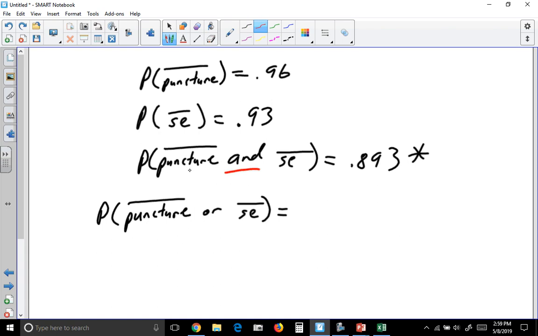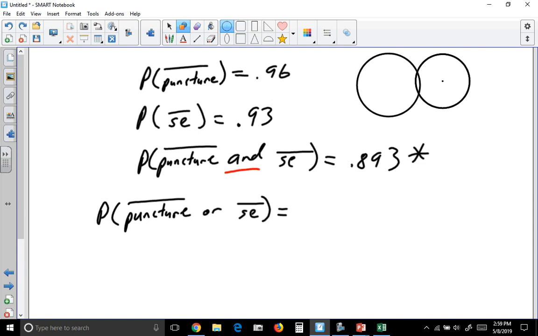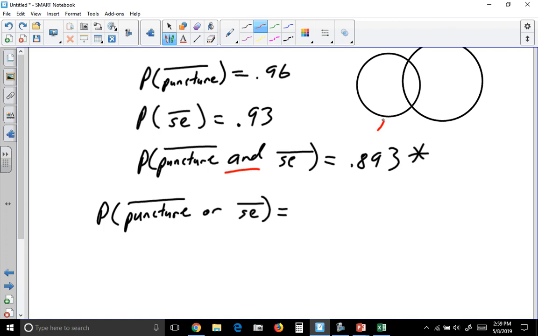There are some cans that fall into both categories. Some cans are not punctured and they're not smashed either. If we think about a Venn diagram, use circles. Some cans are not punctured. Some cans have no smashed edge. And then some are not punctured and have no smashed edges. So some fit both categories.